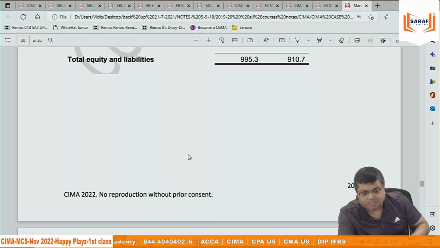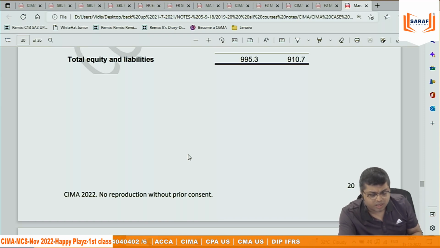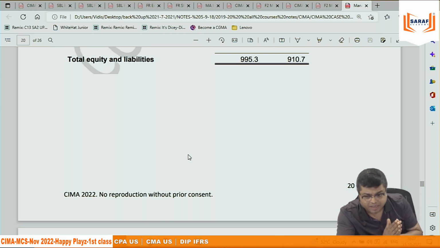There is a case given in the exam. Suppose that this company, that is HP, want to launch a new type of toy, which will be an action figure toy. And for the action figure, we are taking some license from somebody.